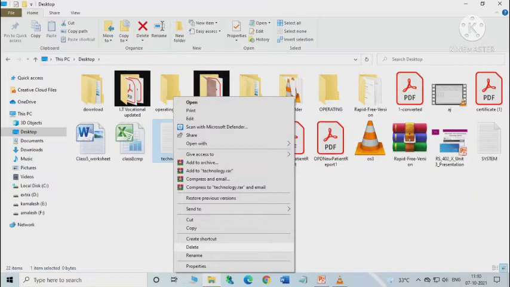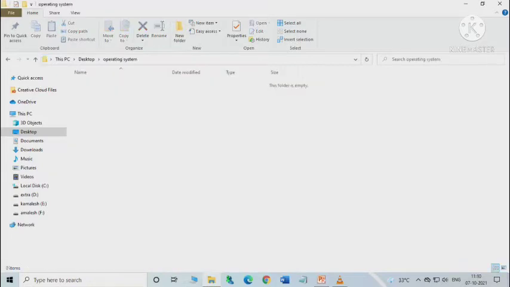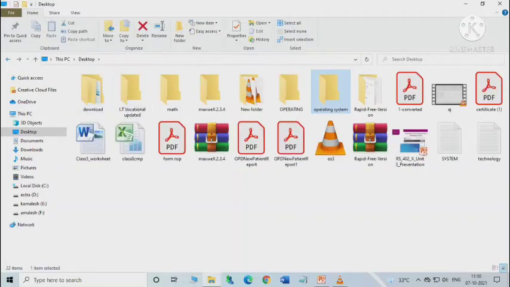Otherwise you can use the delete key on the keyboard directly, select the file or folder, or right click on the file or folder and then select the delete option from the shortcut menu. Okay, another method is that at first you have to select a file or folder, anything. Suppose I am selecting this folder, then here under the Organize group, under the Home tab, you will have this option.